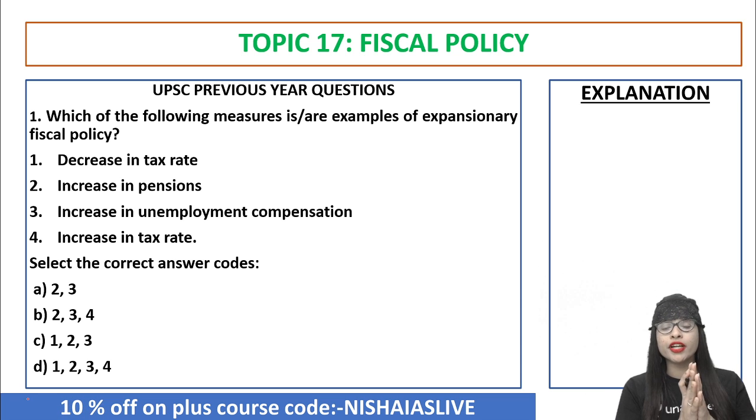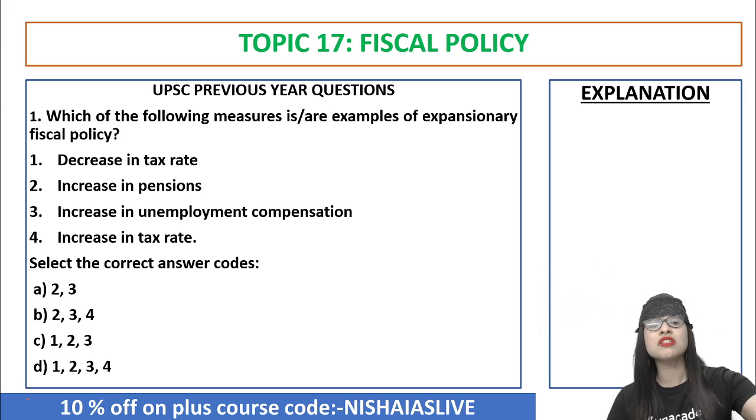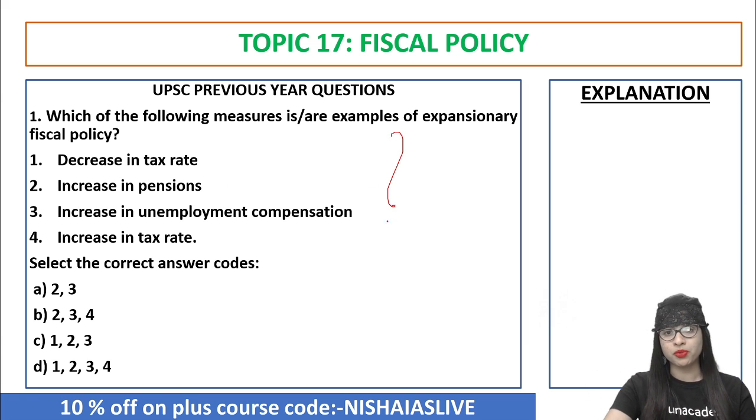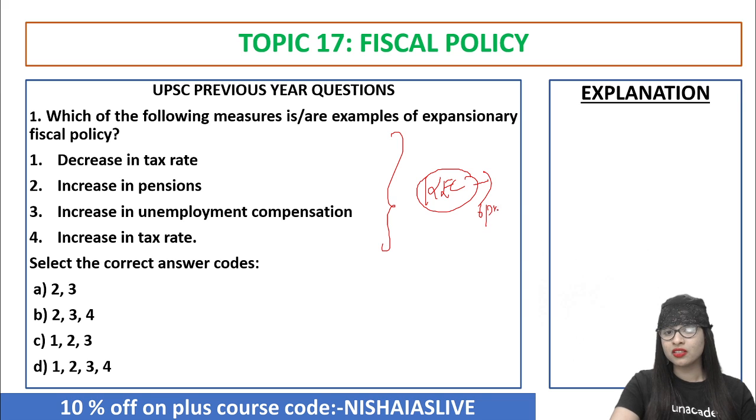So here we go. A quick look into the types, then the components of fiscal policy with regard to revenue, with regard to spending, and also the other perspective we saw. So it's time for us to test what we studied. Which of the following measures are examples of expansionary fiscal policy? Decrease in tax, increase in pension, increase in unemployment compensation, increase in tax. Look at these options, very tricky options. Applying the technique of keyword elimination comparison, which I have taught you for the 6 p.m. Unacademy class. What is a keyword?